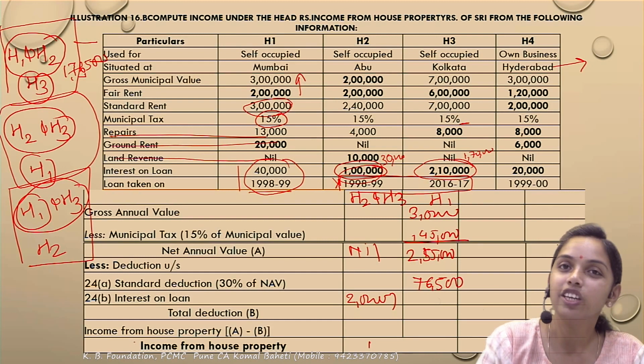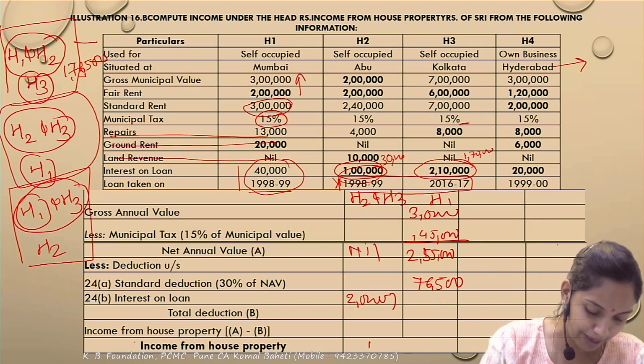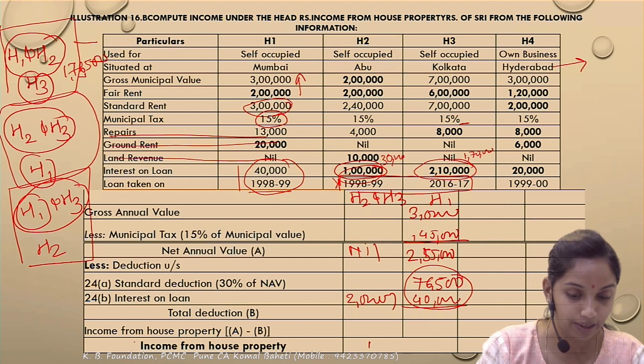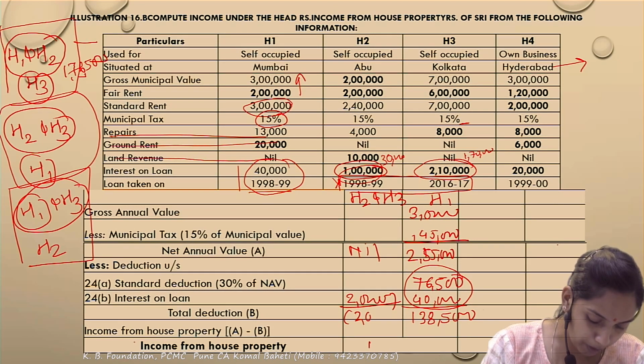Is there any limit? No. If it is deemed let out, there is no limit. Straight away, the full amount of interest would be allowed as deduction. This 40,000 would be allowed as deduction. So 2,55,000 minus the total of these two would be allowed as deduction. So income under the HP would be 1,38,500. Correct.